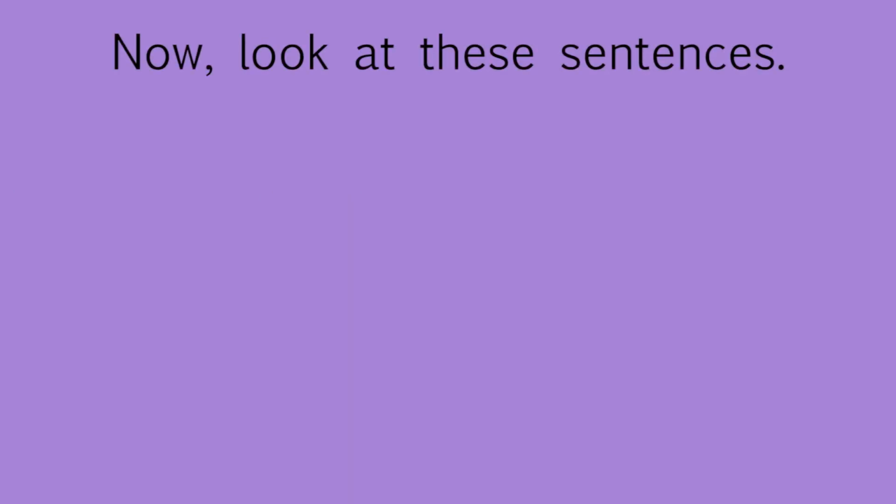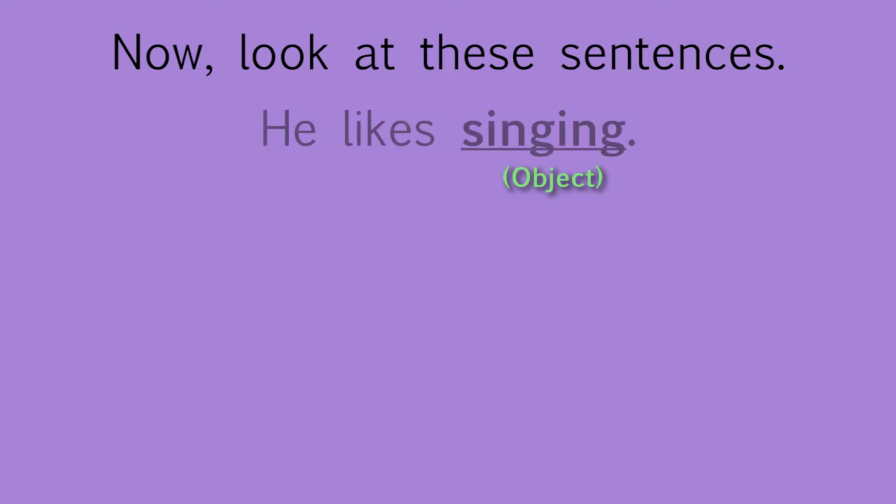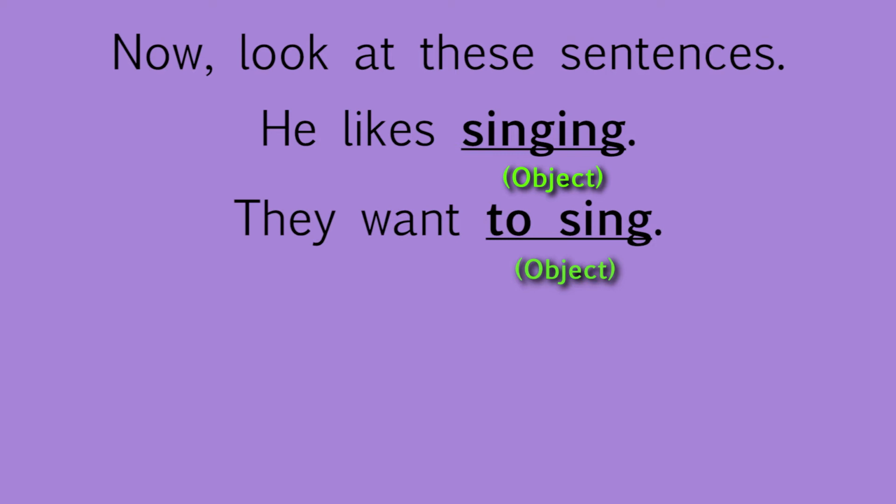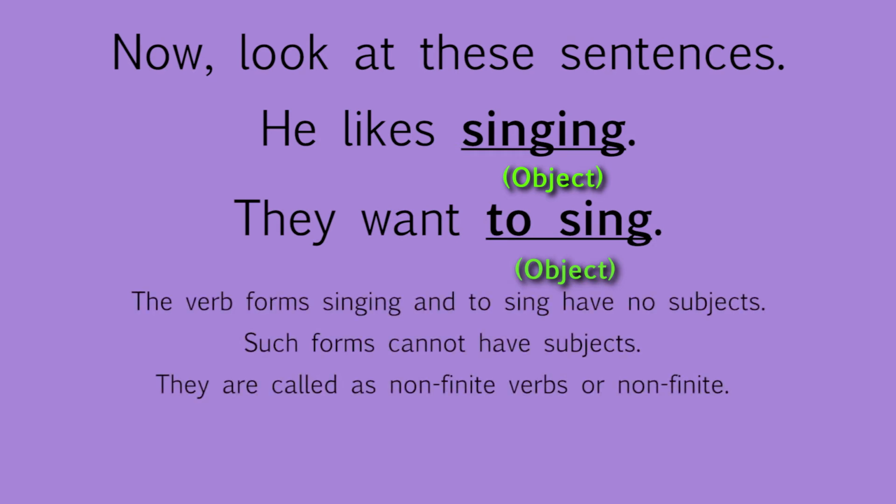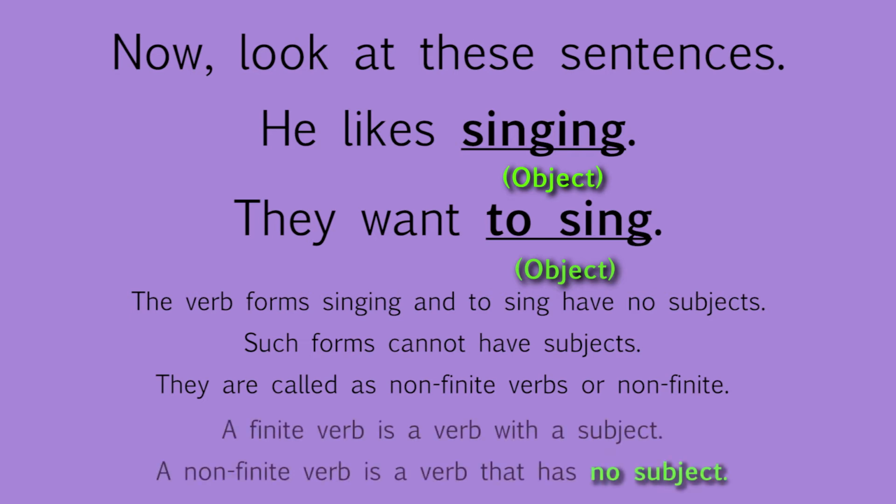Now look at these sentences. He likes singing. They want to sing. The verb forms singing and to sing have no subjects. Such forms cannot have subjects. They are called as non-finite verbs or non-finites. A finite verb is a verb with a subject. A non-finite verb is a verb that has no subject.